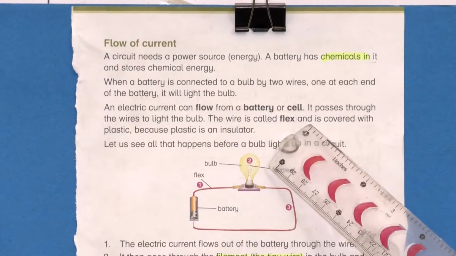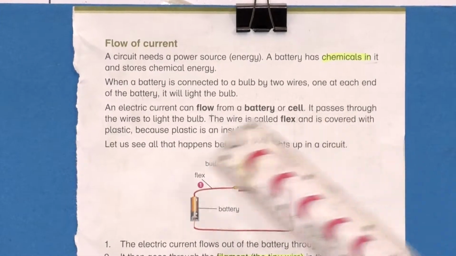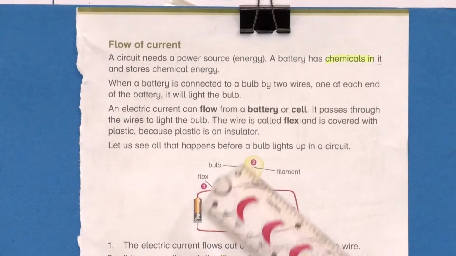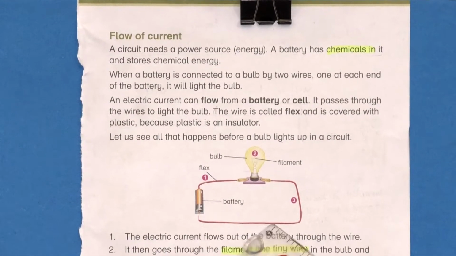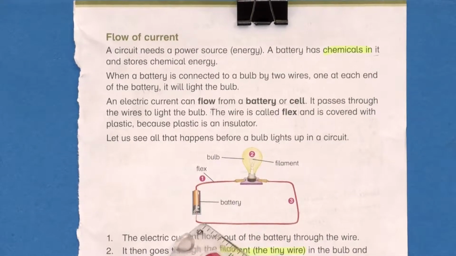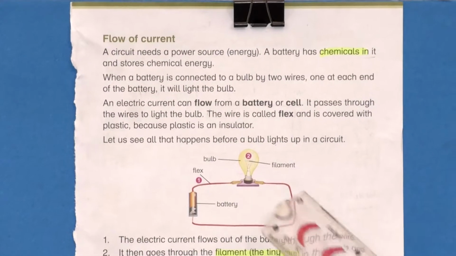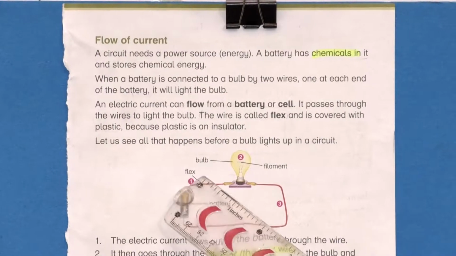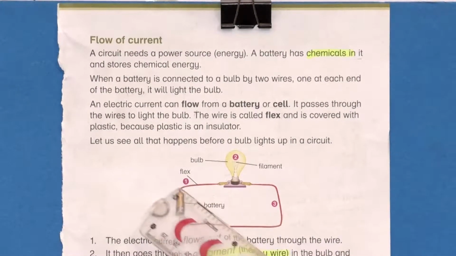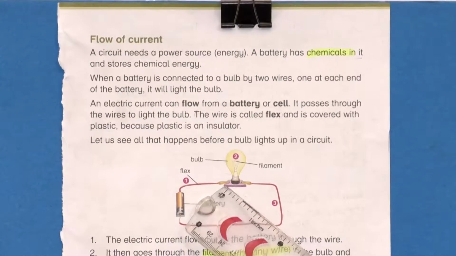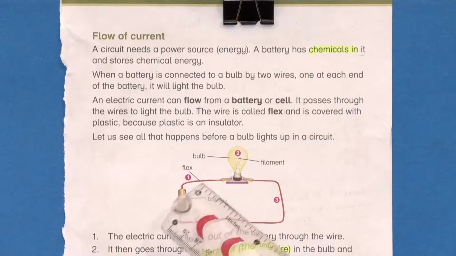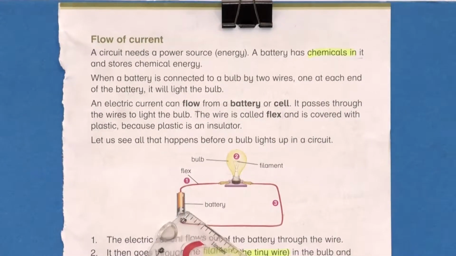The wire is called flex and is covered with plastic because plastic is an insulator. As we have read already, plastic and rubber are insulator materials, so there is a plastic flex which is called wires. In simple words, you can say wires, and wire is called flex. Here you can see in the picture that flex is a thin wire which can connect the bulb to the battery.